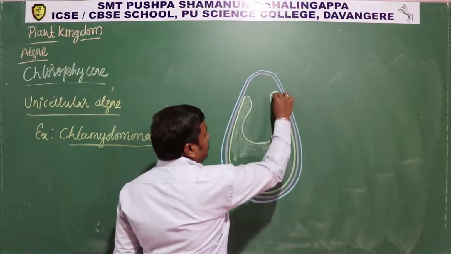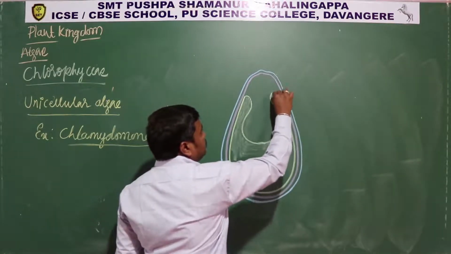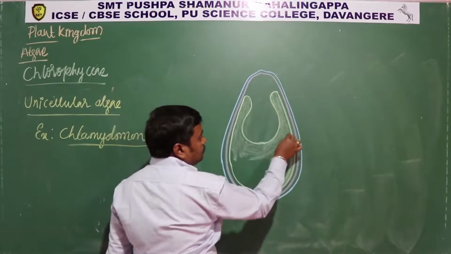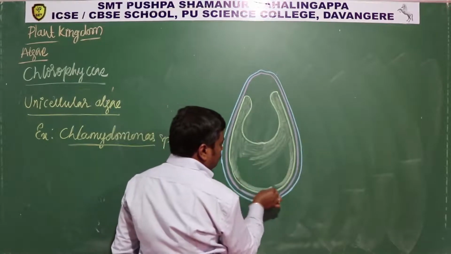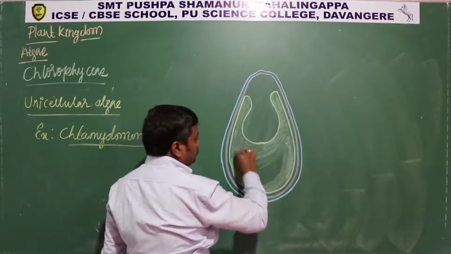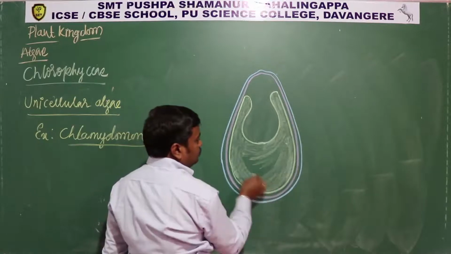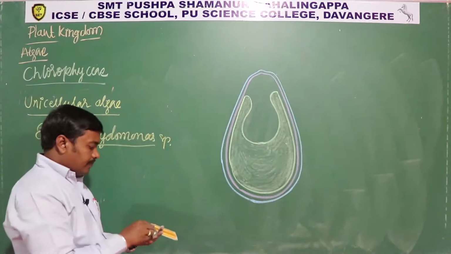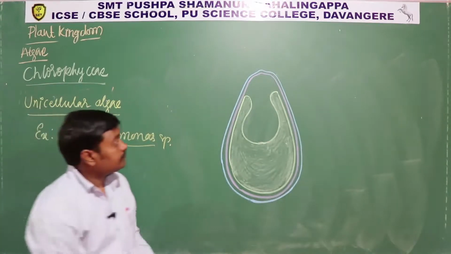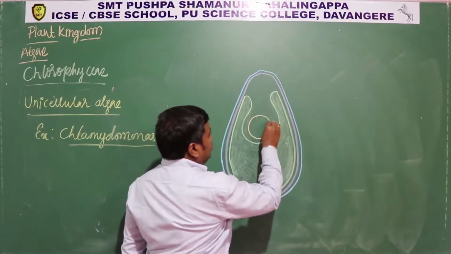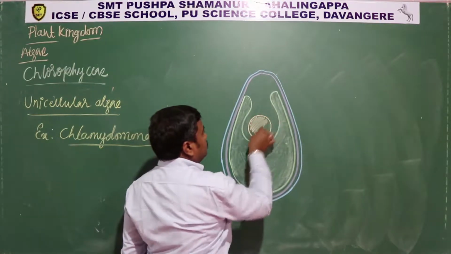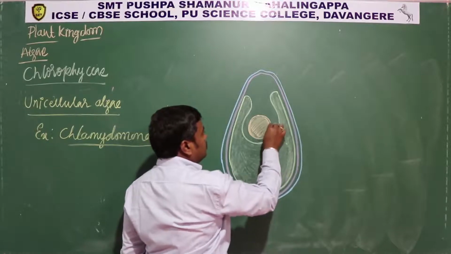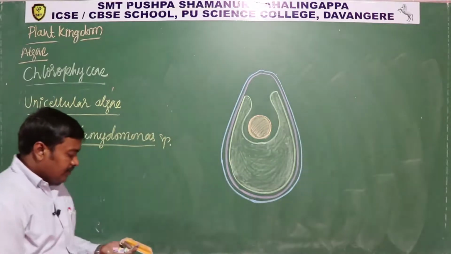So this is a cup shaped chloroplast. Here you can see the nucleus.